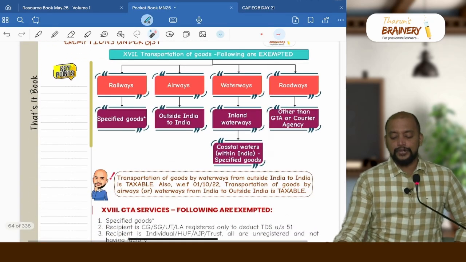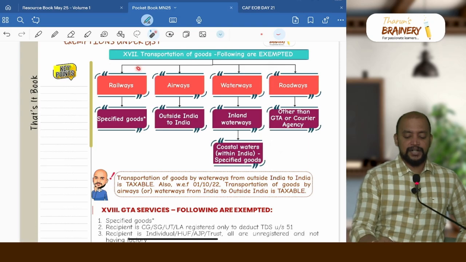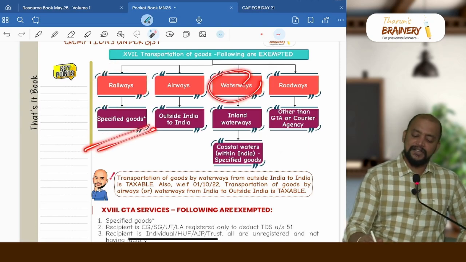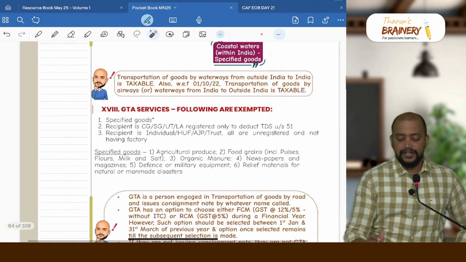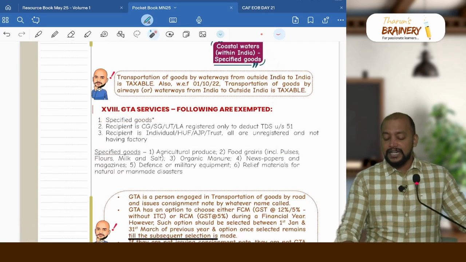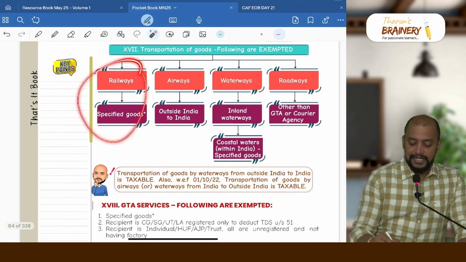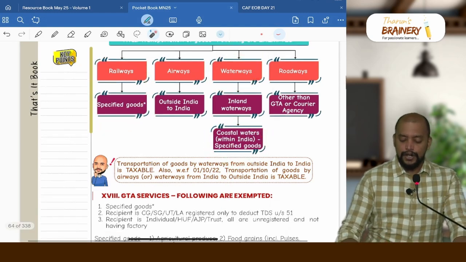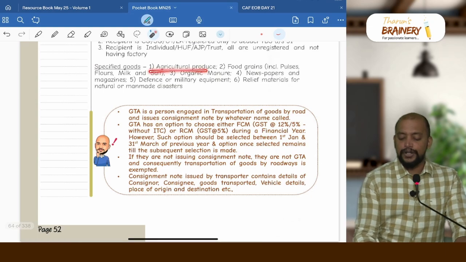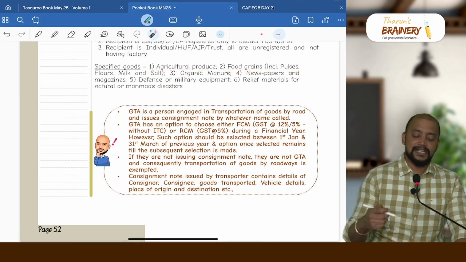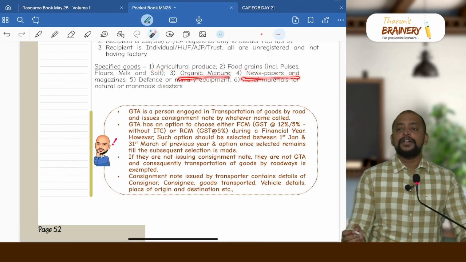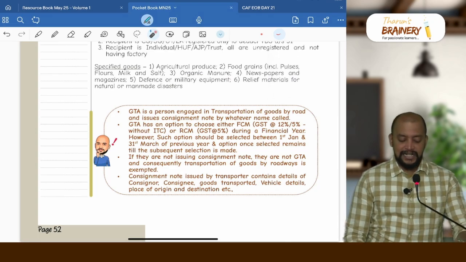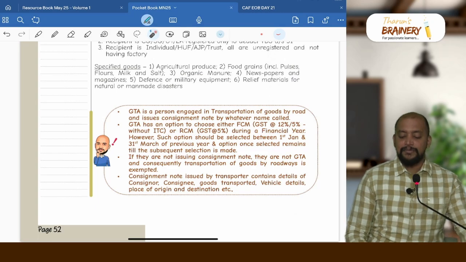Then when it comes to transportation of goods, following are exempted. In case of railways, only specified goods are exempted. That specified goods is there even in case of waterways, and even in case of GTA also that specified goods are there. Three places specified goods transportation is exempted, that is railways, waterways between coastal waters and GTA. What are those specified goods? Agricultural produce, food grains including flours, pulses, milk and salt, organic manure, newspapers and magazines, defense or military equipment, and relief material for natural or man-made disasters.